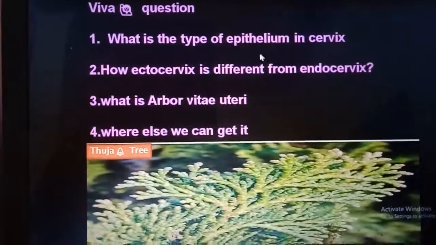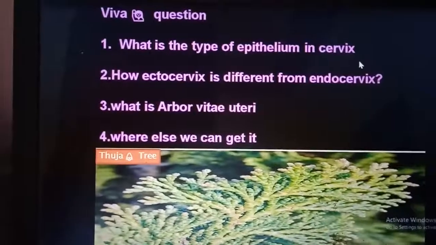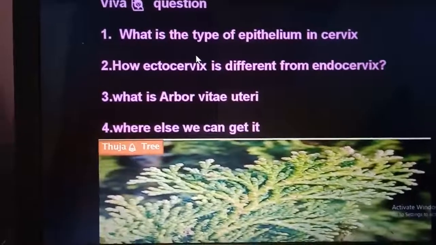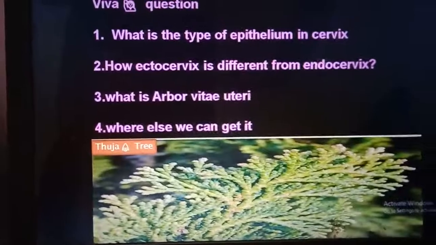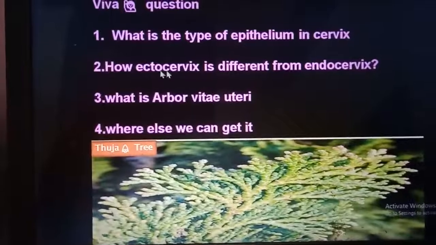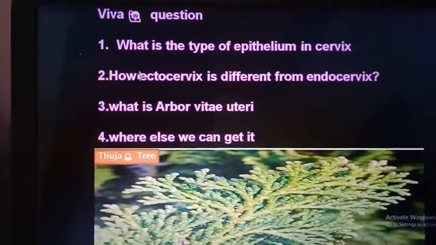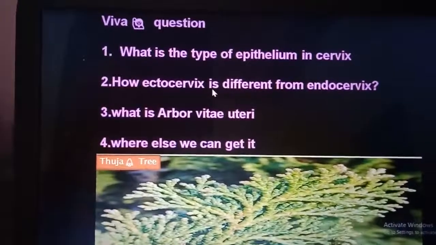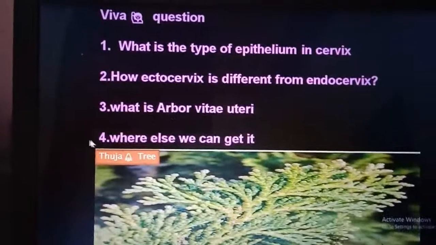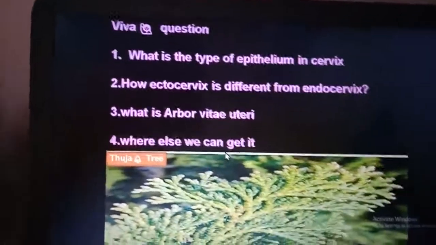And what is the type of epithelium in the cervix? It is simple cuboidal in the endocervix within the uterine cavity, and in the ectocervix it is stratified squamous. How is the ectocervix different from the endocervix? Because the ectocervix, which is outside the uterine cavity, does not show changes with the proliferative and secretory phase. But the endocervix shows them. What is arbor vitae uteri and where else can we get it? Inside the cerebellum.